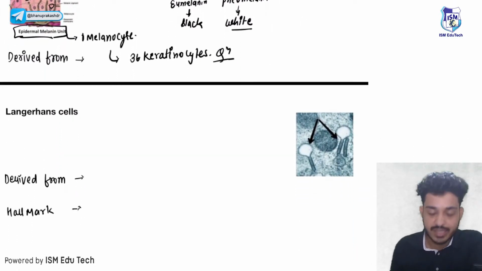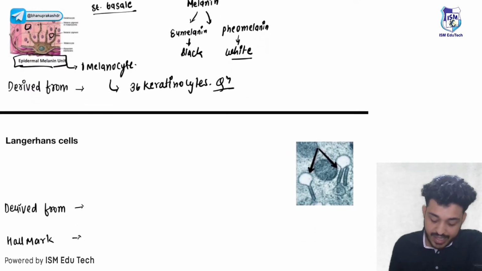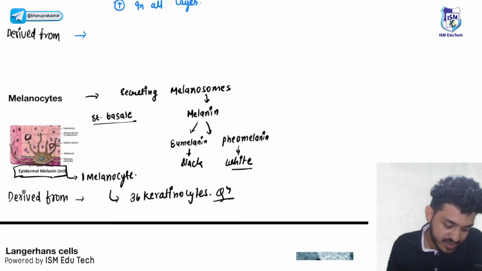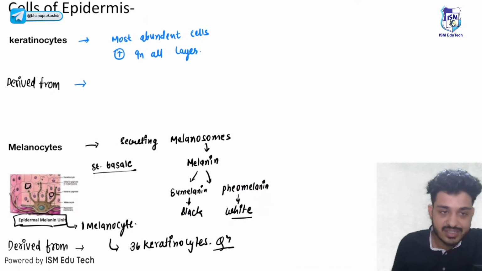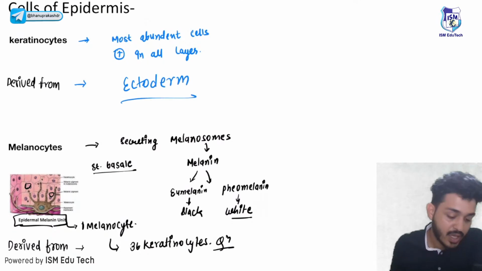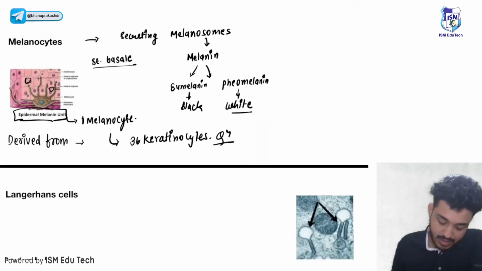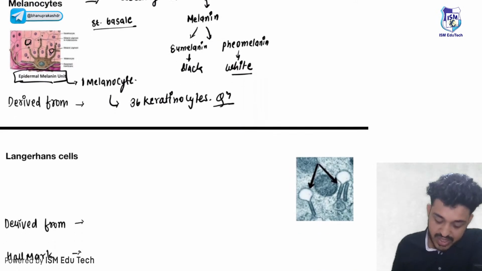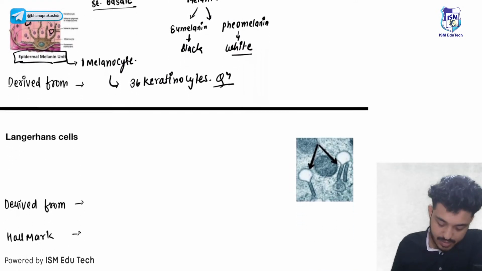Moving on to the next, your Langerhans cells. Let's see if you have answered. Okay, very nice. Keratinocytes are derived from which layer, guys? They are derived from ectoderm. Same here, melanocytes are derived from which layer? Answer me.